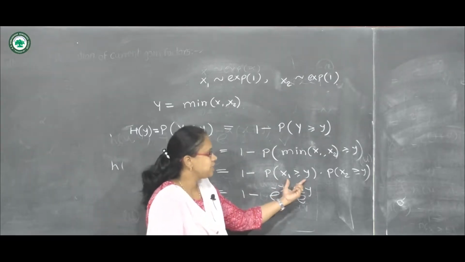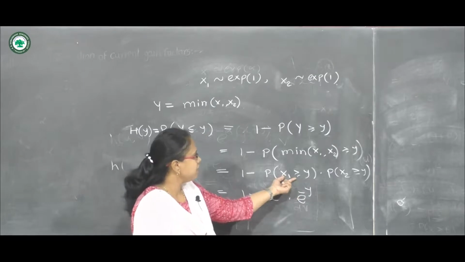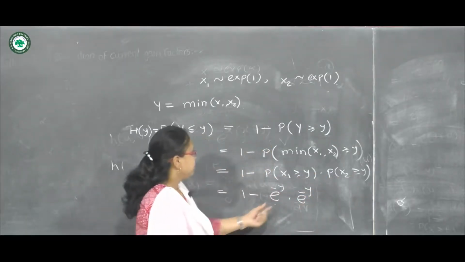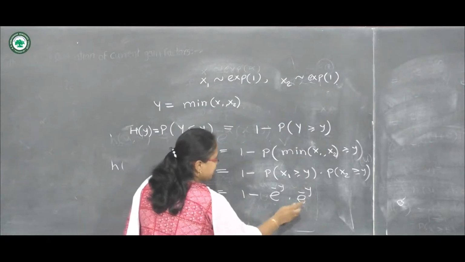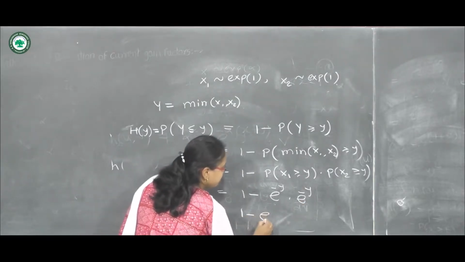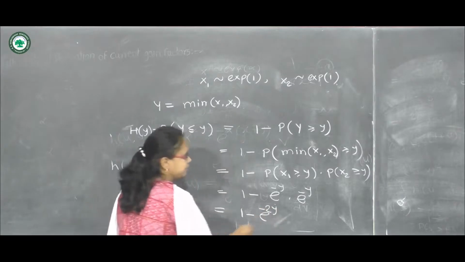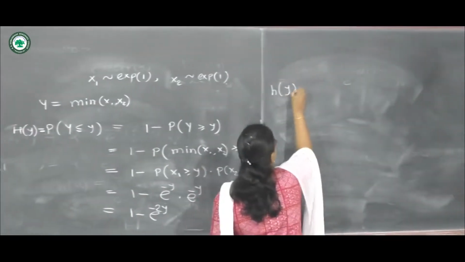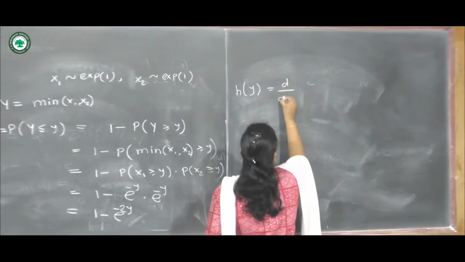So this is written from the distribution function. This is 1 minus the distribution function of x1, and this is 1 minus the distribution function of x2. So each is e raised to minus y, giving 1 minus e raised to minus 2y. Further, to obtain the PDF h of y, we will simply differentiate this.